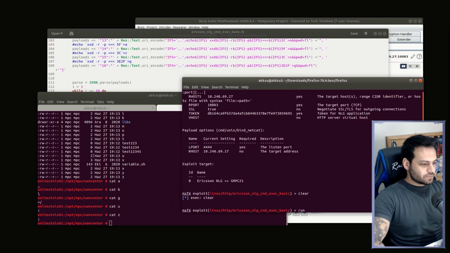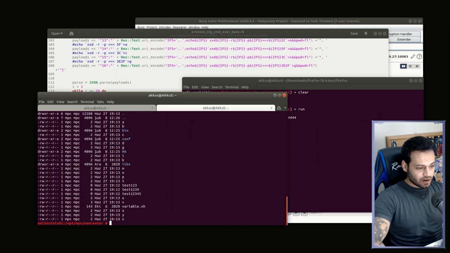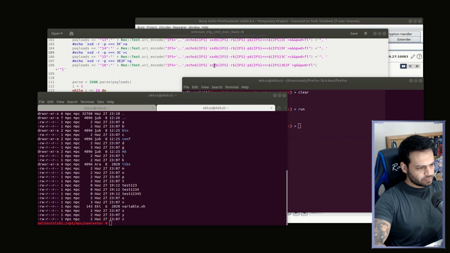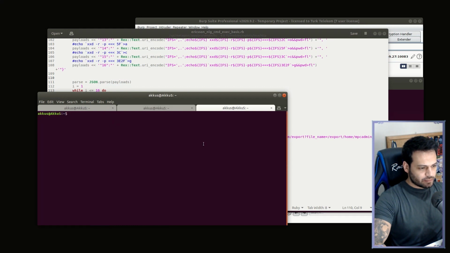So at this point we cannot use the Metasploit payload encoder functions because we should send payloads manually. Then we will split this payload into parts as we tested before. First, let's create a payload with MSFvenom quickly.